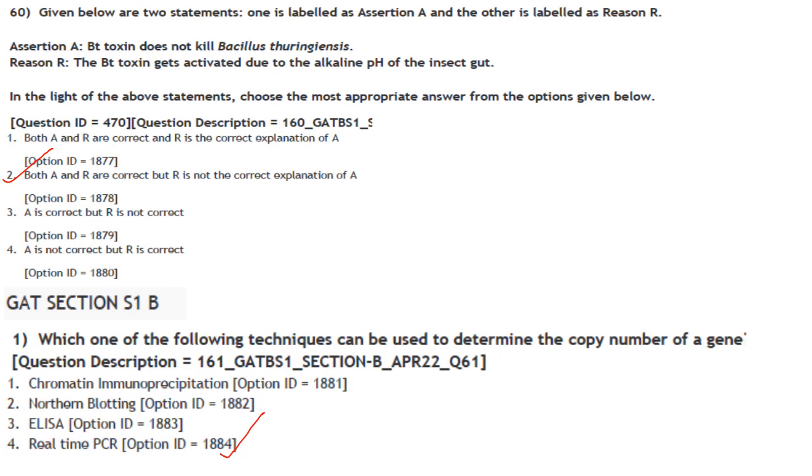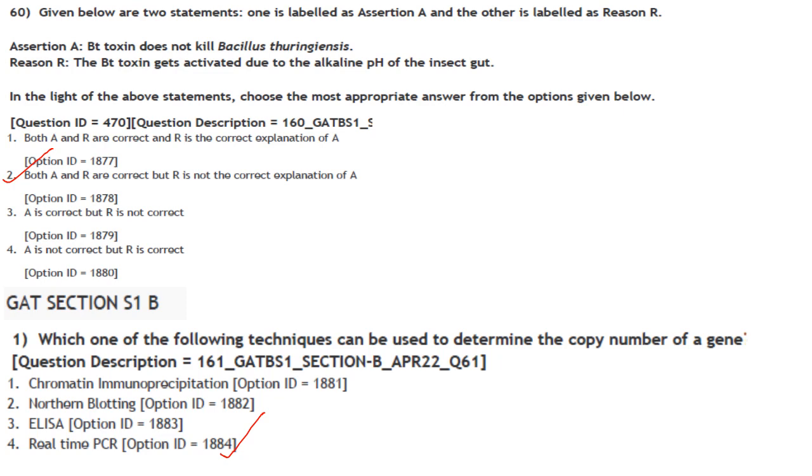Bt toxin is present in the inactive form in bacteria, so it is not going to kill the bacterium. The Bt toxin gets activated due to the alkaline pH of the insect gut. That is correct. So both A and R are correct, and R is not the correct explanation of A.